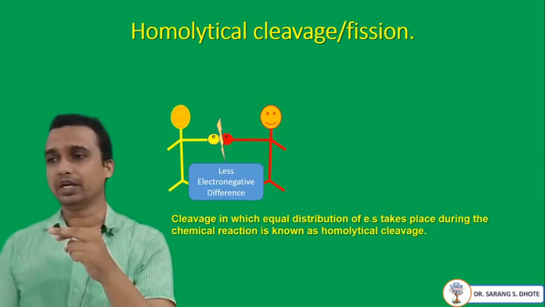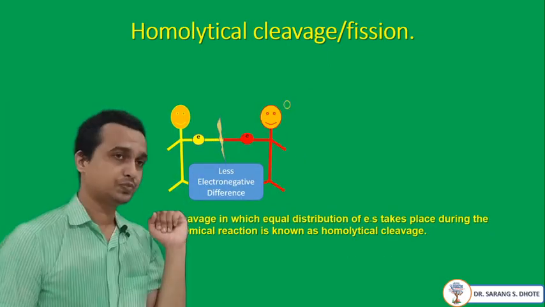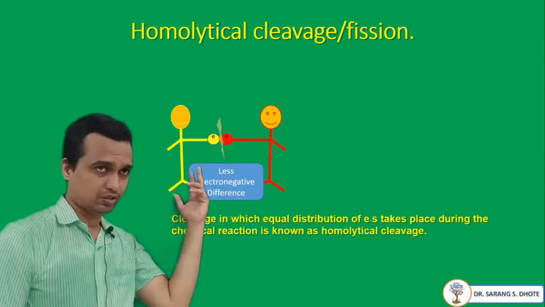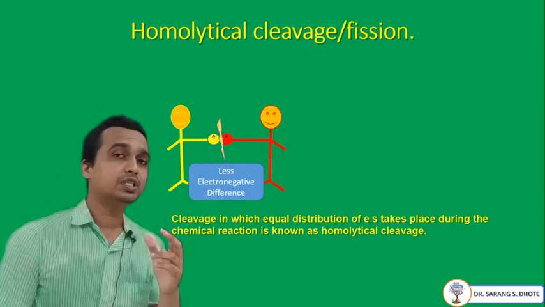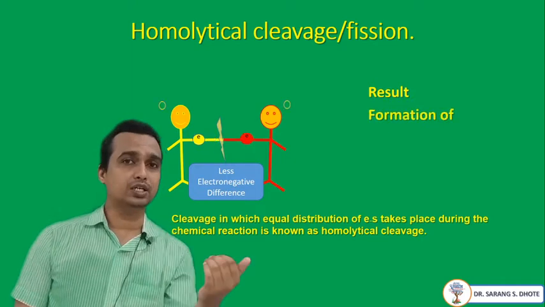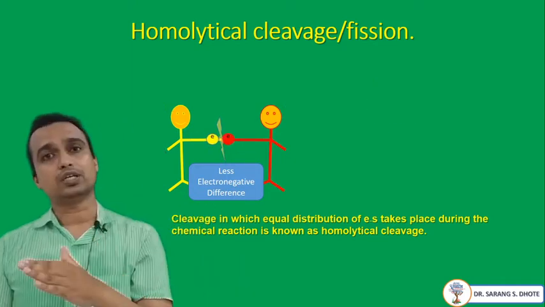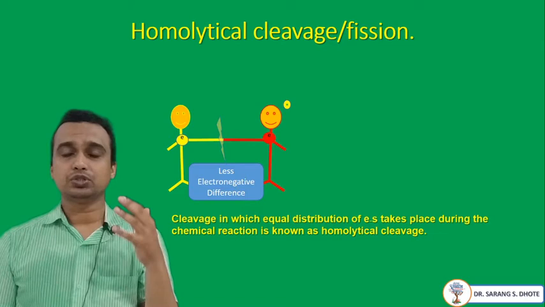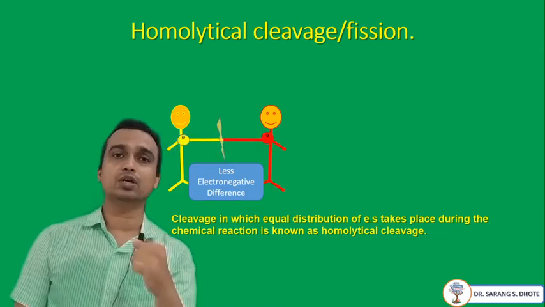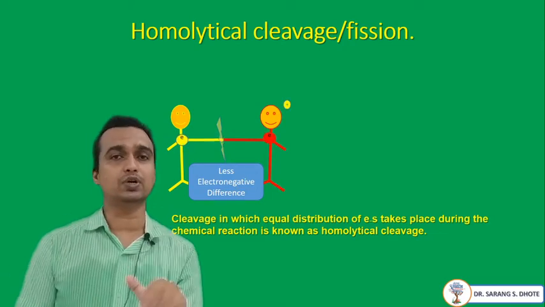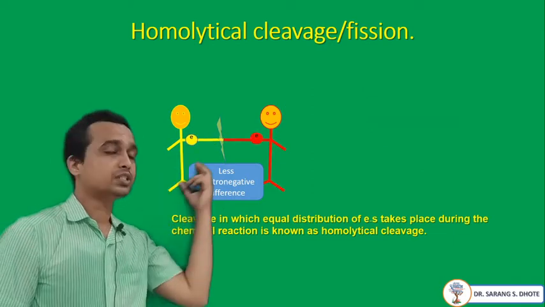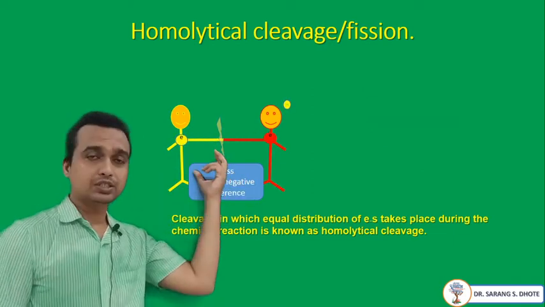Next, we will discuss what homolytic bond fission is. In this example again, two atoms are bonded with each other by sharing of electrons. Now, both have the same electronegativity, so during bond cleavage neither carries an extra electron. They get their own shared electron respectively. So homolytic bond cleavage means equal distribution of electrons when a bond breaks. In this example, both carry neither positive nor negative charge.